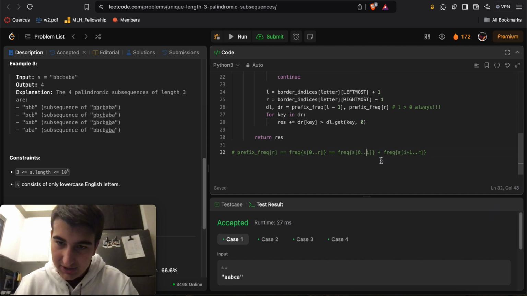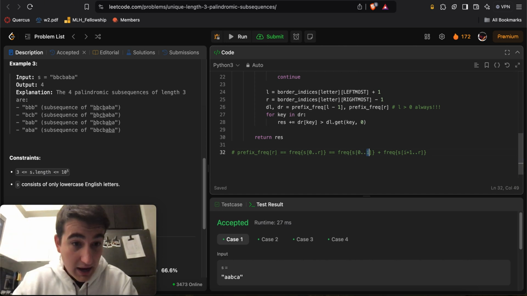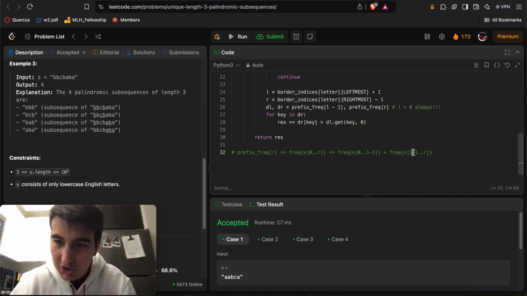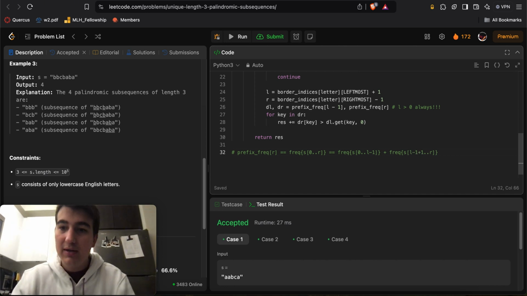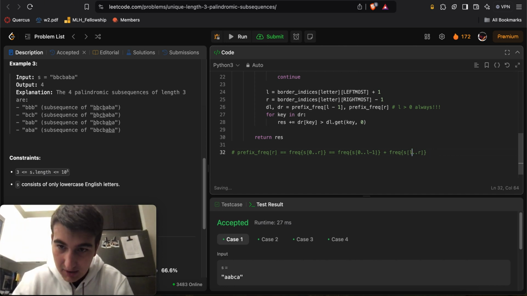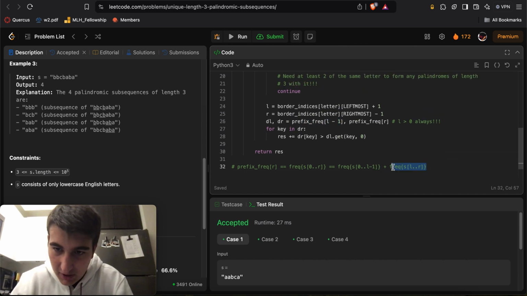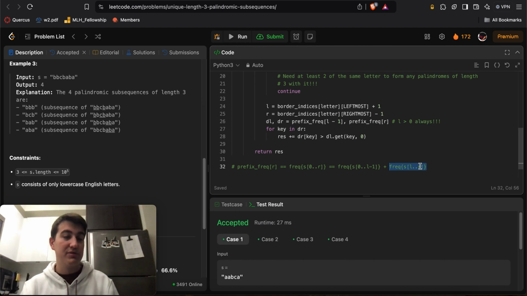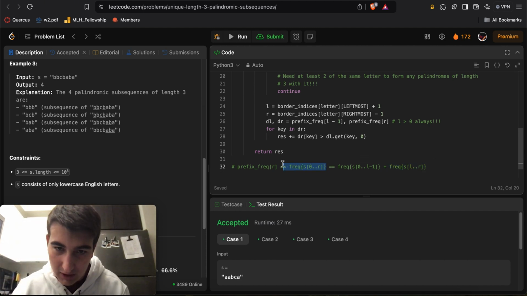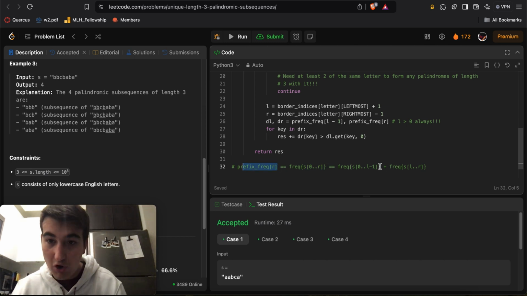Once we understand that, one index I that we can choose is L minus 1. So I is equal to L minus 1, and I plus 1 essentially becomes L. What we really care about is the frequency count of every single character from L to R. But if I use the prefix frequency of R, I have an overestimate, since it includes the frequency count from 0 to L minus 1.